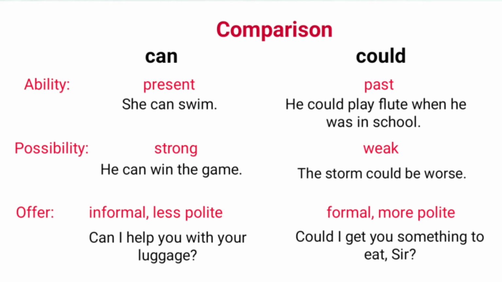Offer. Offers made with can are informal and less polite. We can use can for offer with our friends, sisters, brothers, and family, etc. For example, can I help you with your luggage? Could is used to make offers with our elders, seniors, or strangers with whom we are not friendly. These offers are formal and more polite. For example, could I get you something to eat, sir?